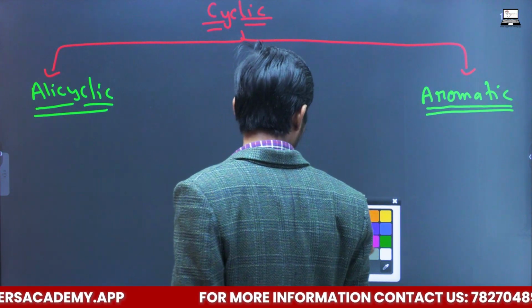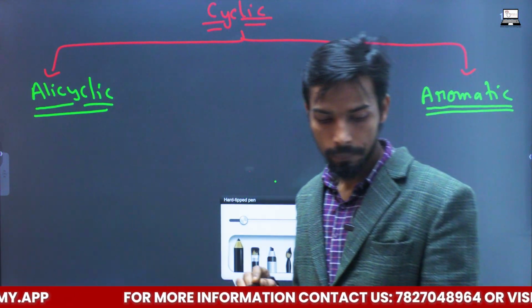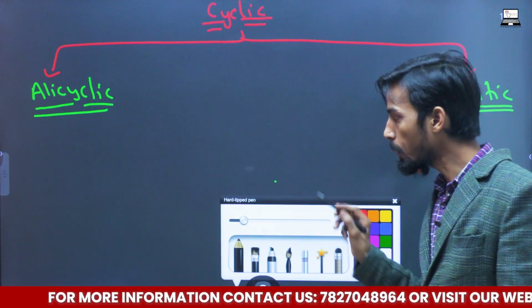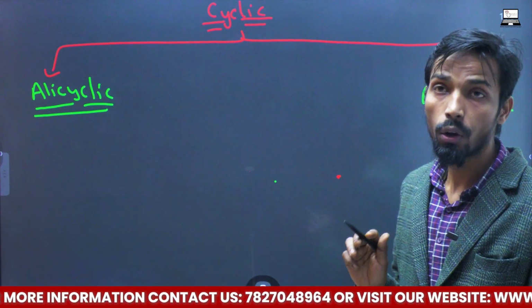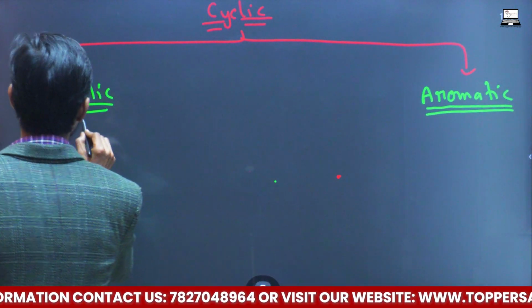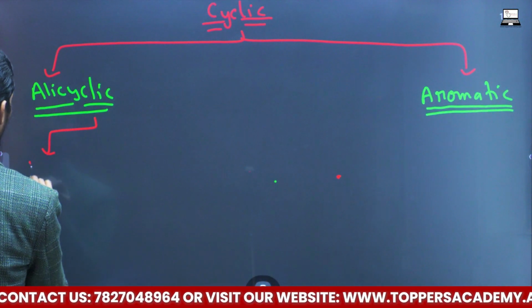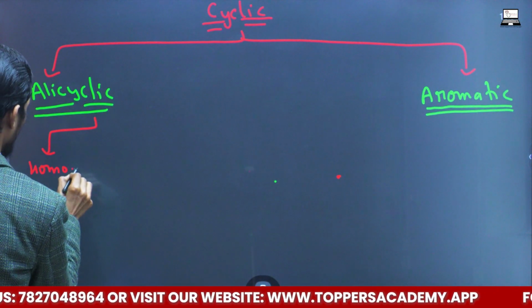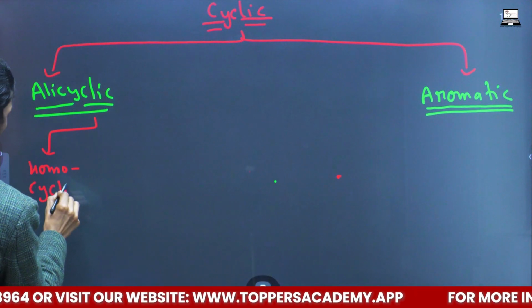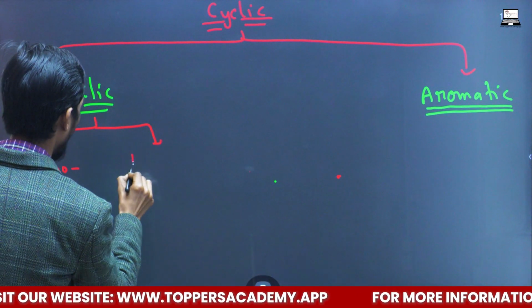So two subdivisions we have seen over here, and if we want to further subdivide these two subclasses, there can be carbocyclic or heterocyclic. Much better: homocyclic or heterocyclic.